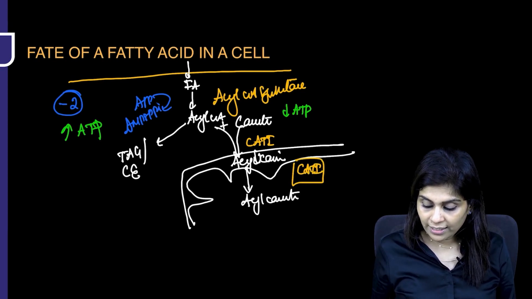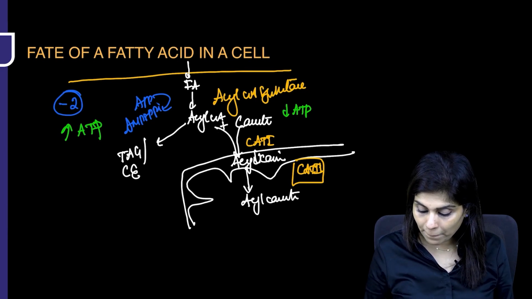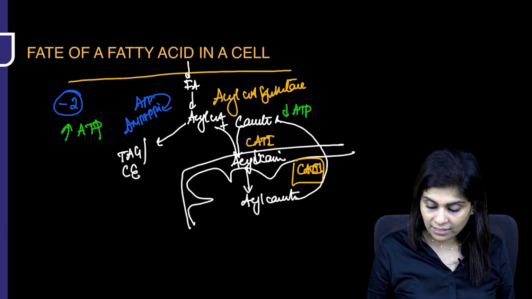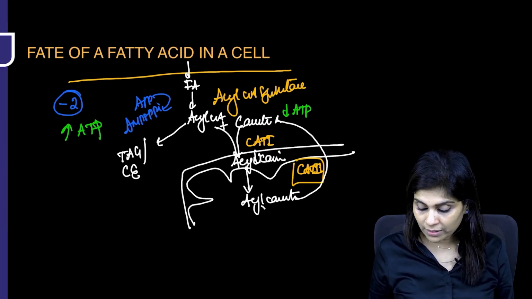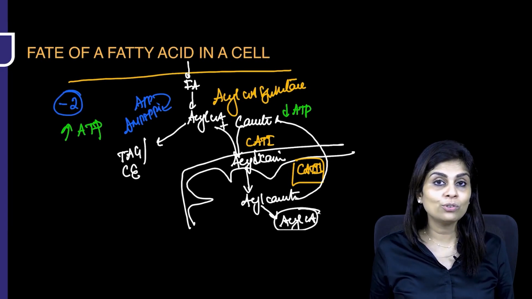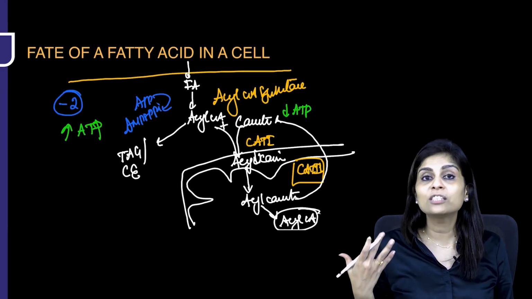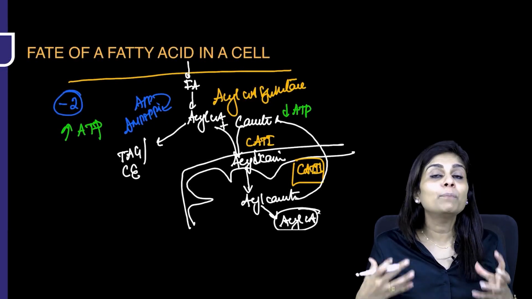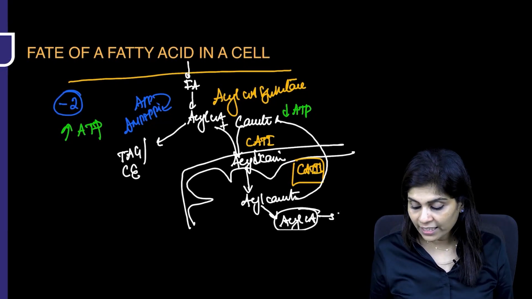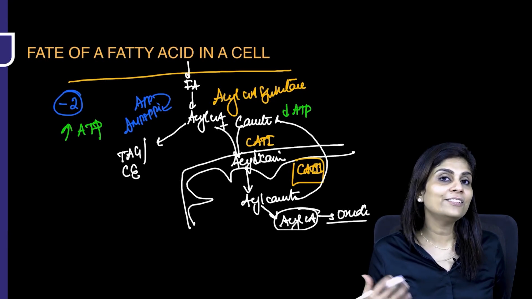So what does carnitine acyltransferase 2 do? It releases the carnitine back and it converts acylcarnitine to acyl-CoA. Now that you've formed acyl-CoA within the mitochondria, it cannot go past the lipid bilayer because I told you acyl-CoA is polar. And it gets trapped within the mitochondria where it gets oxidized. Got it? So this is the fate of any fatty acid that enters into any cell.